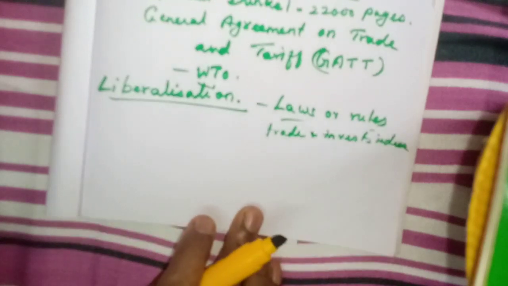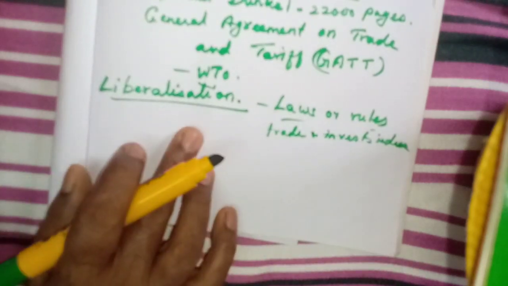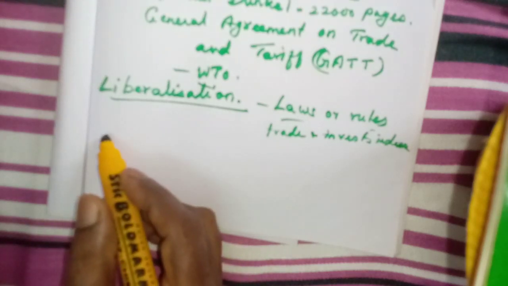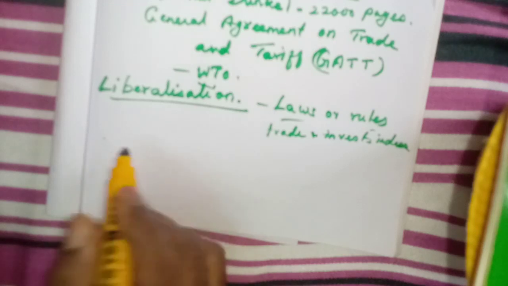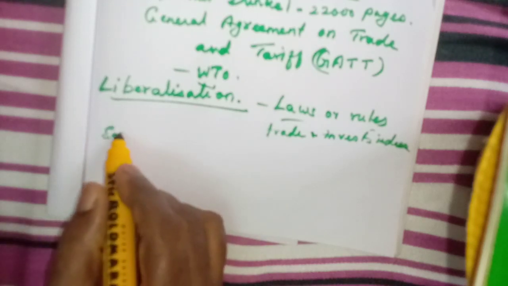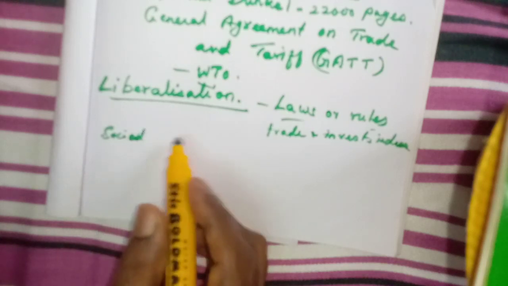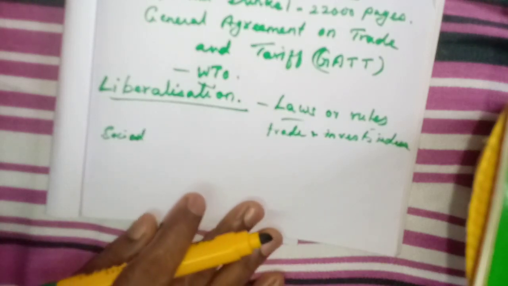They are relaxing the rules and laws. That is called liberalization. We have many policies, especially economic policies and social policies. These were relaxed to a great extent.